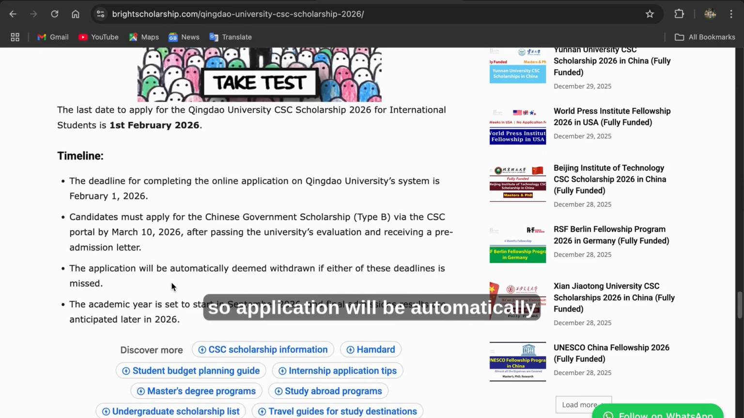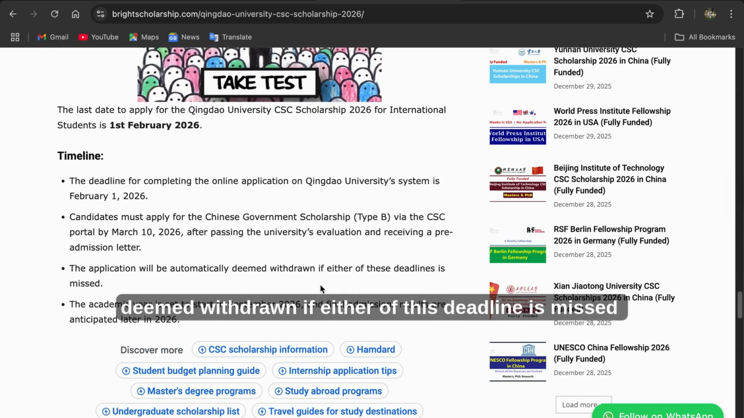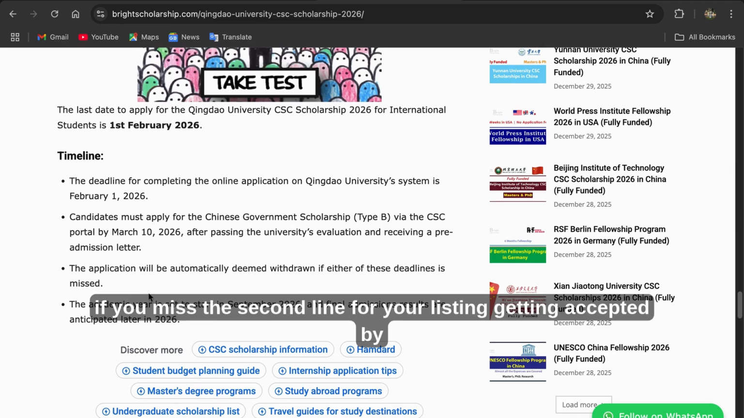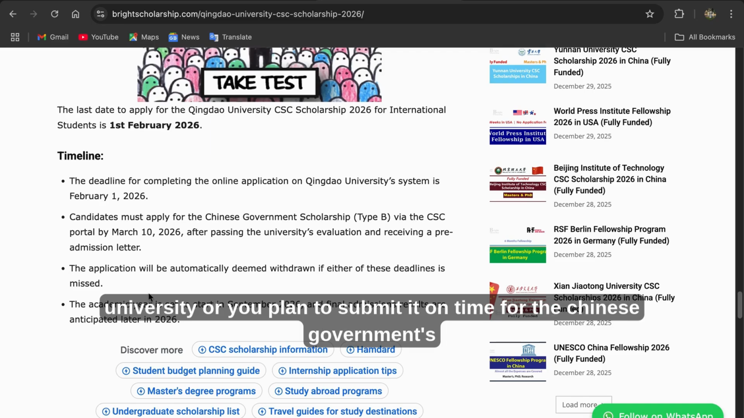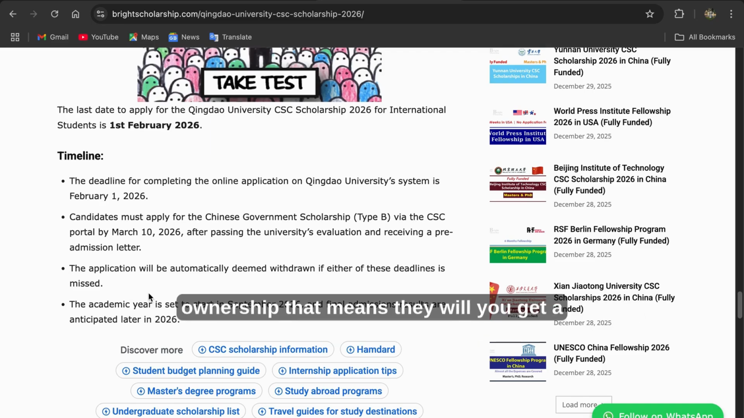The application will be automatically deemed withdrawn if either of these deadlines is missed. If you miss the first deadline for the university, you'll be rejected. If you get accepted by the university but you fail to submit on time for the Chinese government scholarship, that means you get automatically rejected.